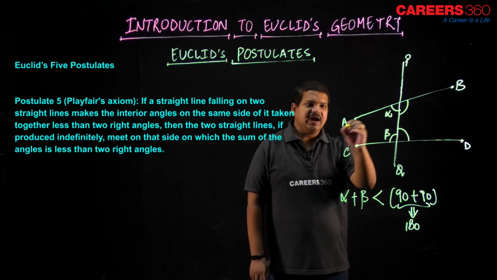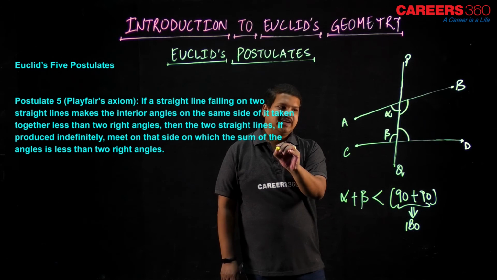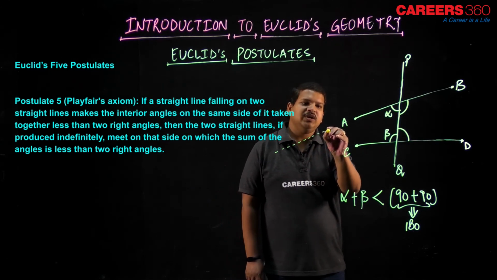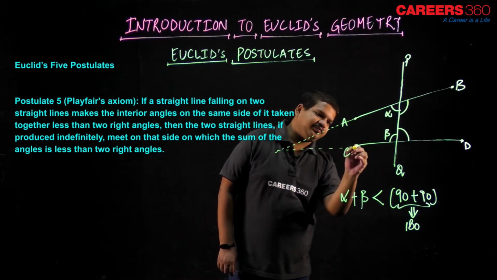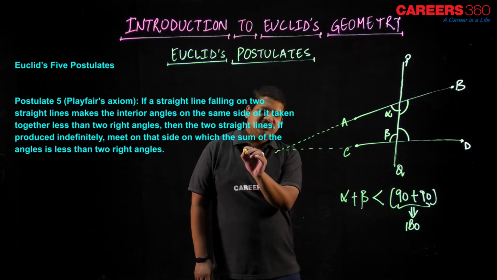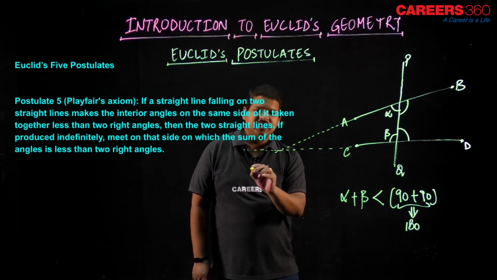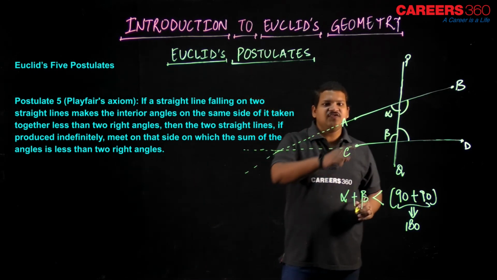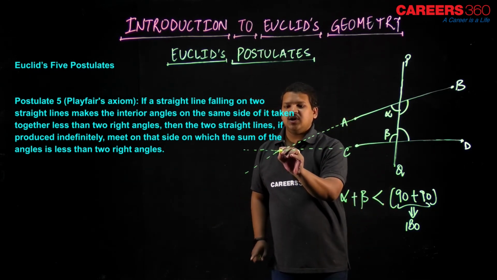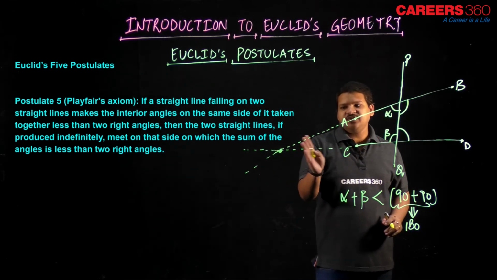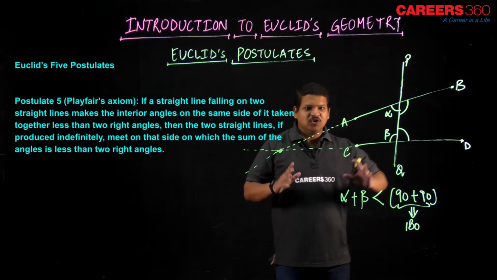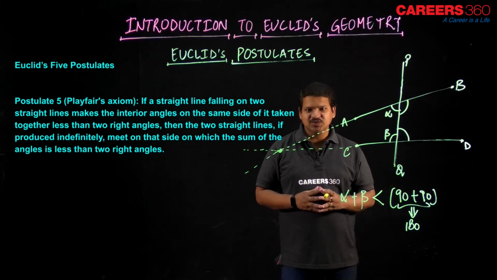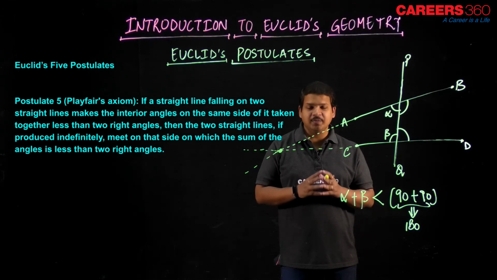Which side has the sum less than 180 degrees? This side. And if you produce this side indefinitely, I am extending this line and this line as well, right? If you extend these lines, Euclid said that they will meet somewhere, on that side where the sum of the interior angles is less than 180 degrees. I hope the fifth postulate makes sense to you, and that's how we are concluding this topic of Euclid's postulates.